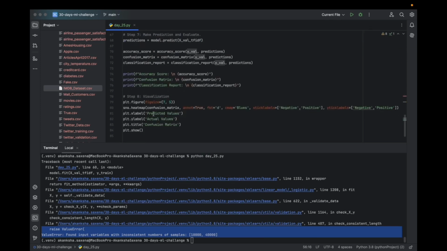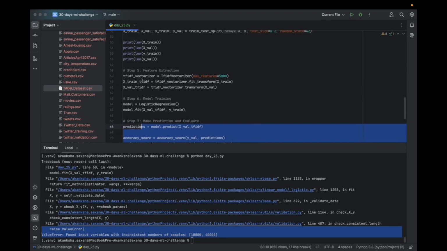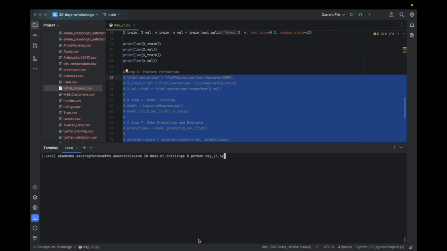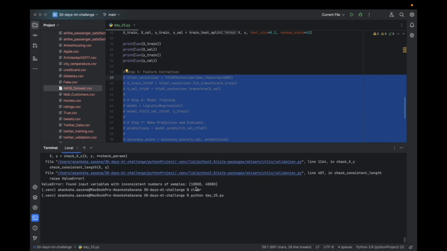I'll comment this out and run it, because it was saying the samples are inconsistent.